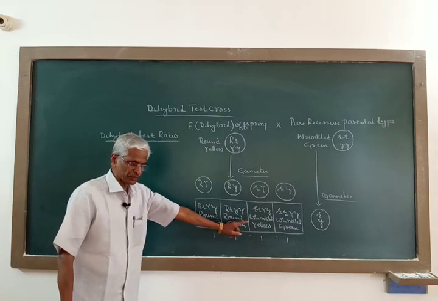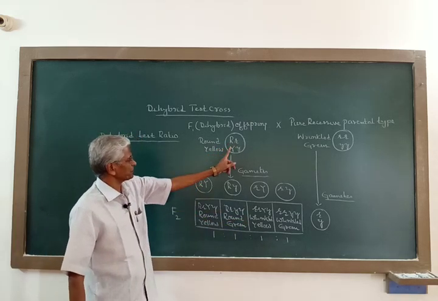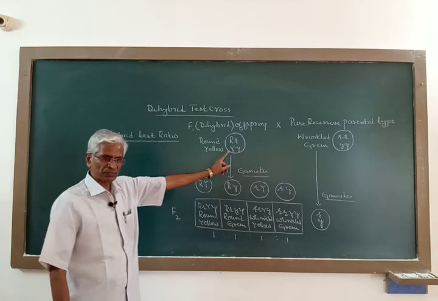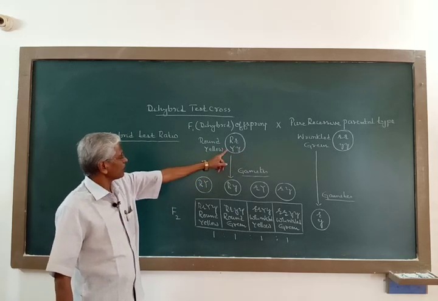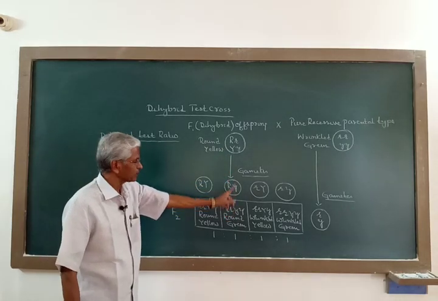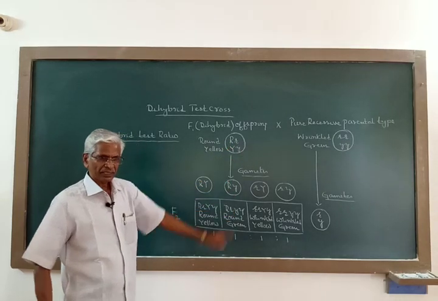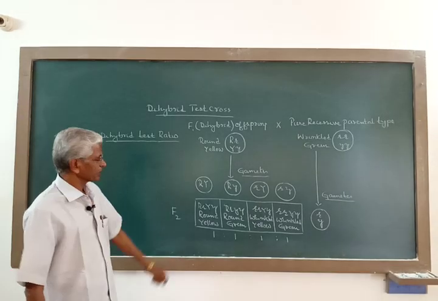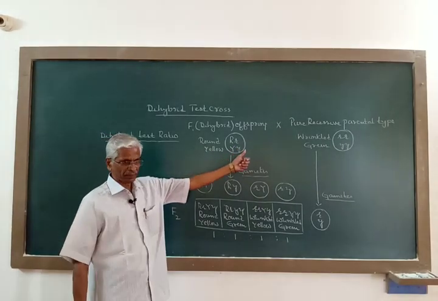This is because the 2 pairs of contrasting factors or alleles of F1 offspring during gamete formation, each pair has assorted independent of the other pair.